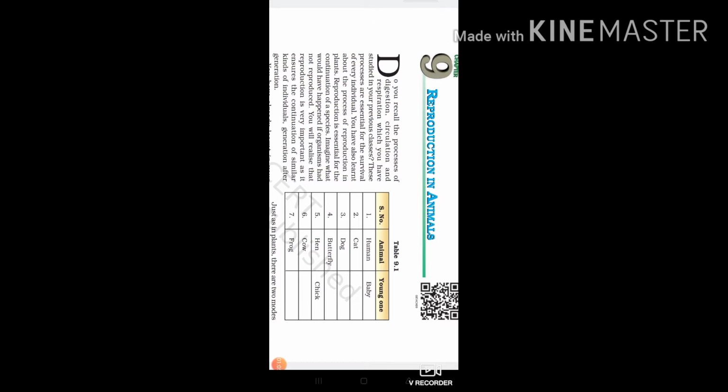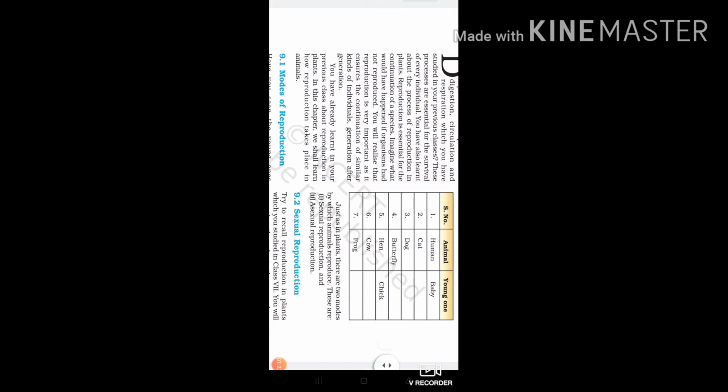That also we discussed in 7th standard. So you will realize that reproduction is very important as it ensures the continuation of similar kinds of individuals generation after generation. You have already learned about reproduction in plants.